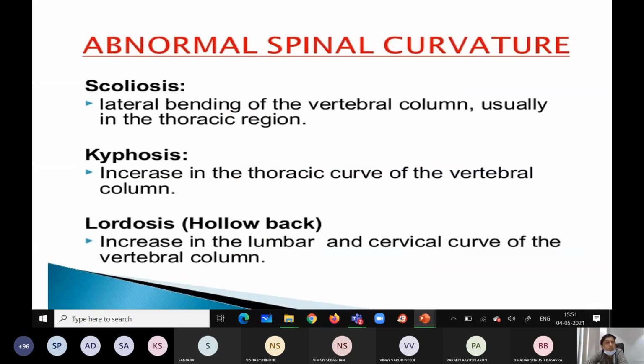Same here: scoliosis, kyphosis, lordosis. Scoliosis, you just remember lateral bending. Kyphosis, increase of the thoracic curve. There will be a hump like a dome just below the neck, because of the thoracic region, it increases the curve. Then lordosis, nothing but a hollow back almost, an increase in the lumbar and cervical curve of the vertebral column.